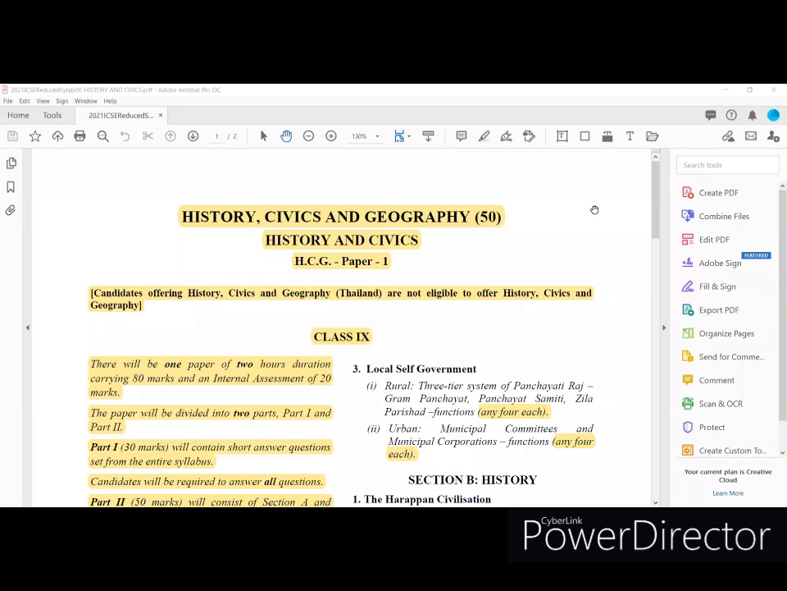A request from my side. Before watching this video, you can take your textbook and a pencil, the prescribed textbook and a pencil. Along with that, if you watch this video, it will be very beneficial for you. You can mark what the reduced portions from the syllabus are and which points you want to focus on more. So you can keep your textbook and a pencil with you and continue watching this video.